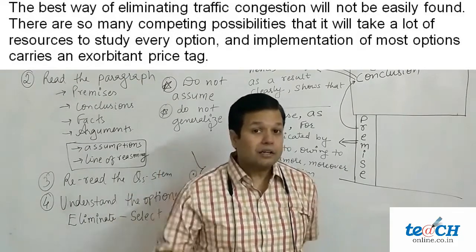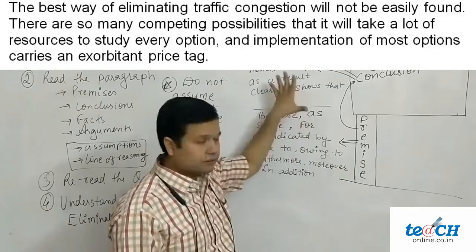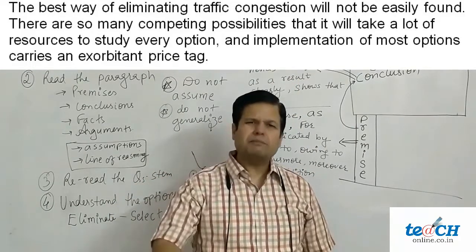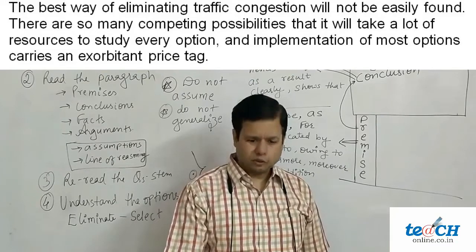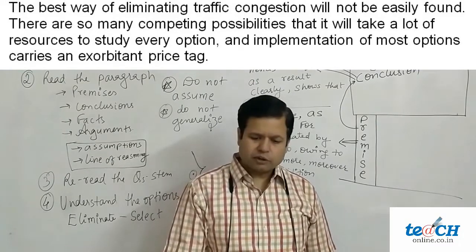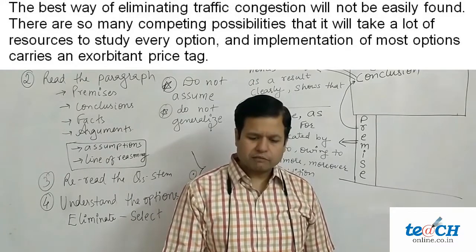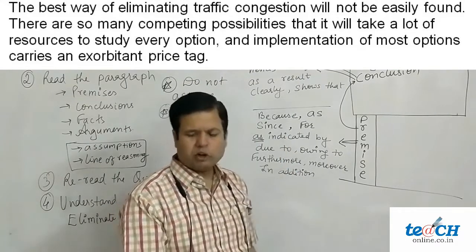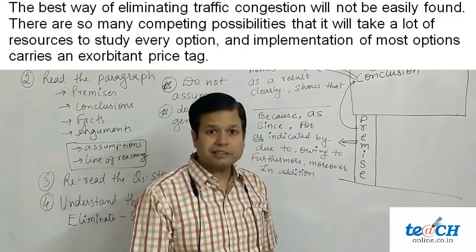Now there are no words like these, so we don't have indicating words. What should we do? Well, let's put indicating words. So let me say, as the best way of eliminating traffic congestion will not be easily found, therefore there are so many competing possibilities. It doesn't make sense.